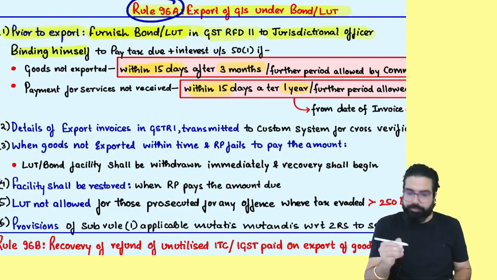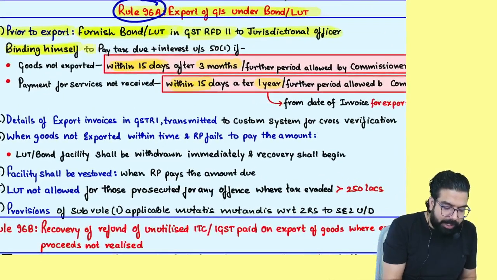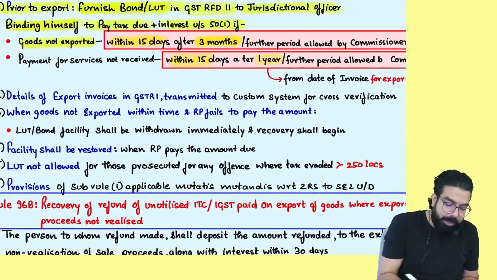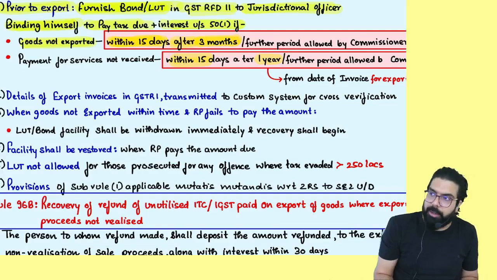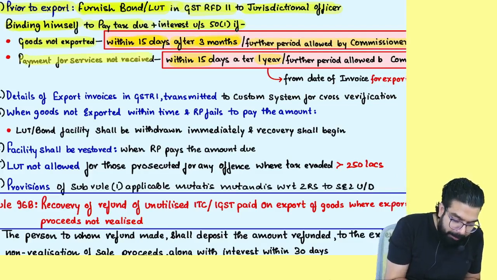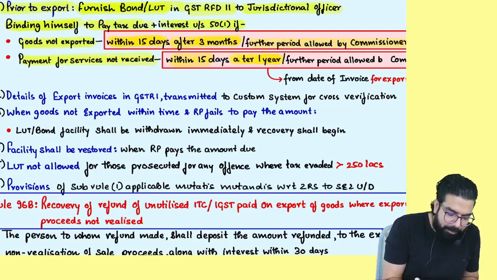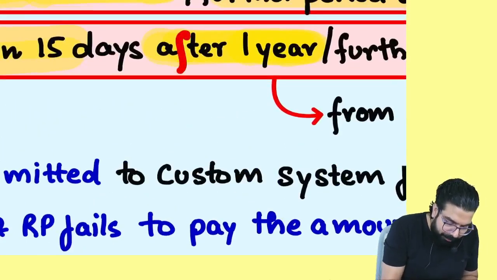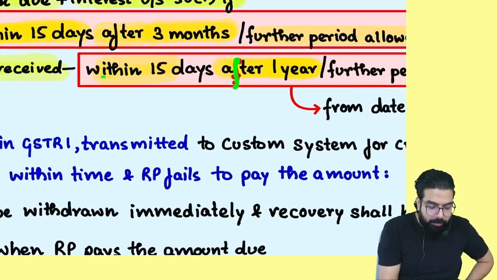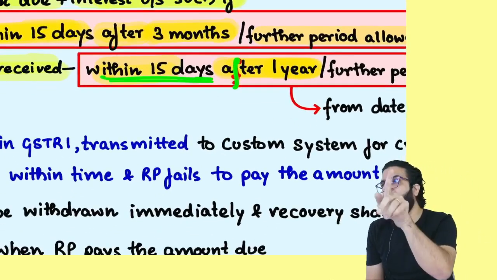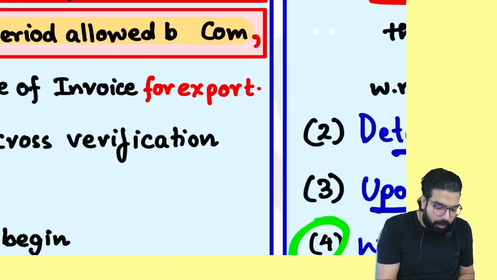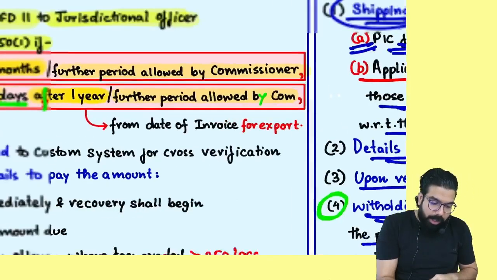Is my point clear to all? So what they are telling is, binding himself to pay the tax due along with interest if goods are not exported within how much time? 3 months, then within the next 15 days after the 3 months, or further time allowed by the commissioner. Or if payment for the service is not received within how much time, everyone? After 1 year, then within the next 15 days. You will receive the payment within 1 year. If you don't receive the payment, then pay within 15 days, or further time allowed by the commissioner.